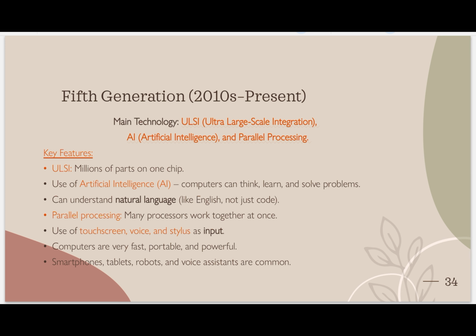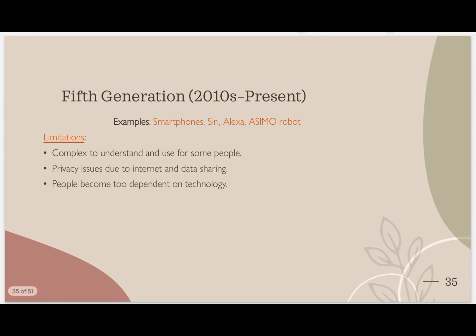Everywhere robots are there, and voice assistants, as we see in our four-wheeler cars, we say Siri, play a song, or Alexa, play a song. Voice assistants are everywhere nowadays. Examples are smartphones, Siri, Alexa, Asimo. What is Asimo? Asimo is the first robot that humans ever made. His name is Asimo.